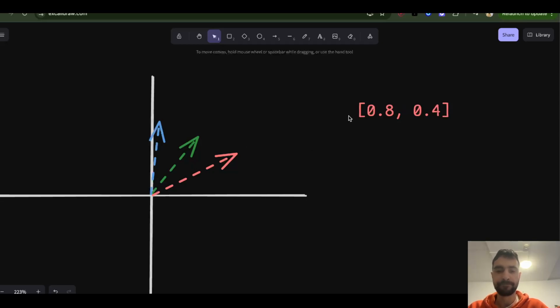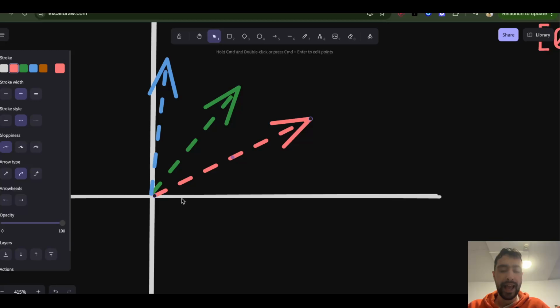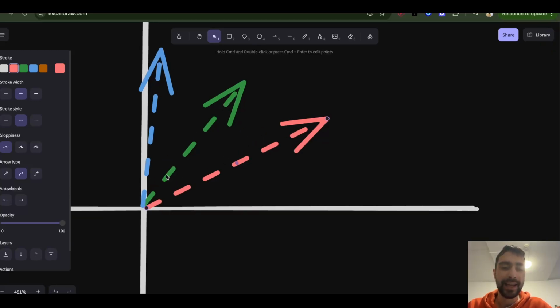But anyways, let's say this is the query for quickly, and let's say this is the key for dog, and this is the key for cat.